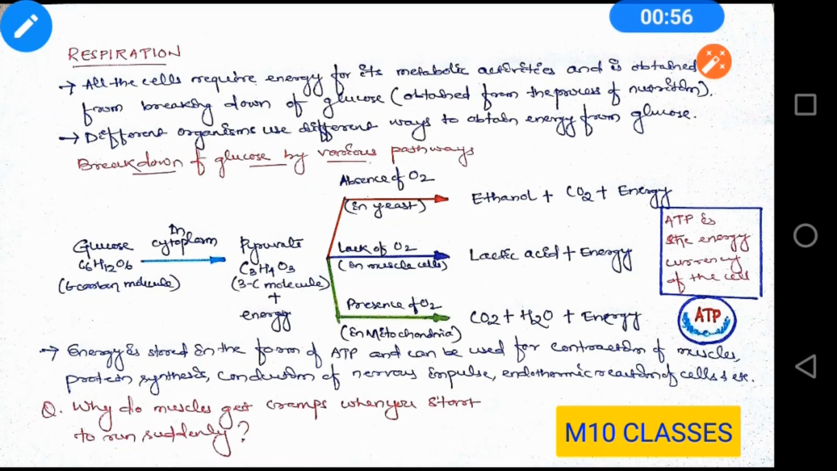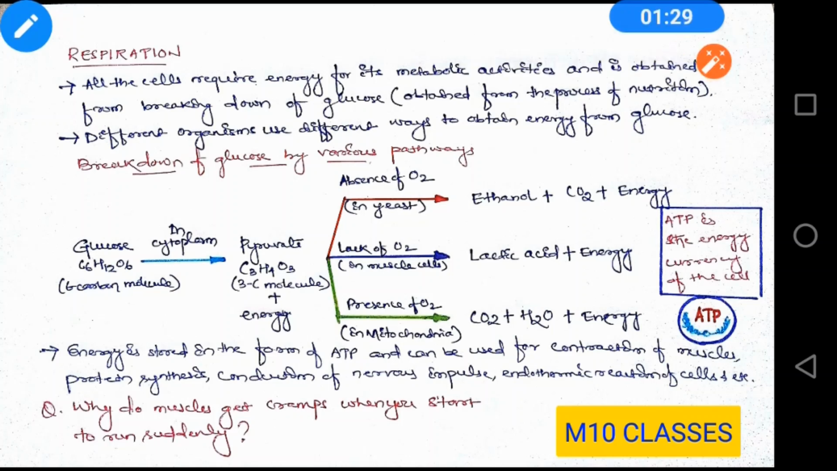So let us start our topic, that is respiration. What is respiration? All the cells require energy for their metabolic activities, and this energy is obtained from breaking down of glucose. As you have already read, we get glucose from the process of nutrition. By breaking this glucose we get energy. Now, different organisms use different ways to obtain energy from glucose.